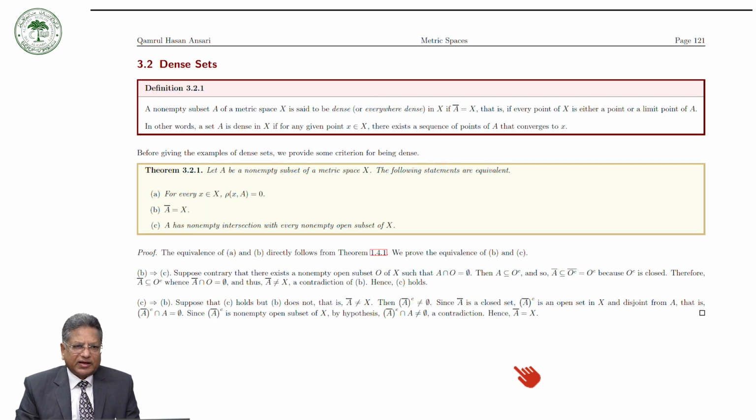Now I come to the next section, which is dense sets. As you know, the literal meaning of dense is very close. As I mentioned in the beginning, the rational numbers and irrational numbers are placed densely on the real line.